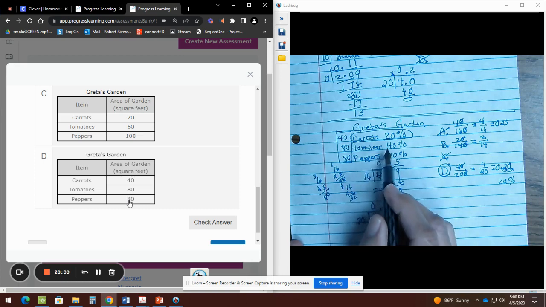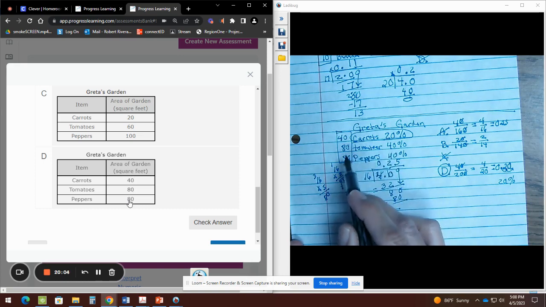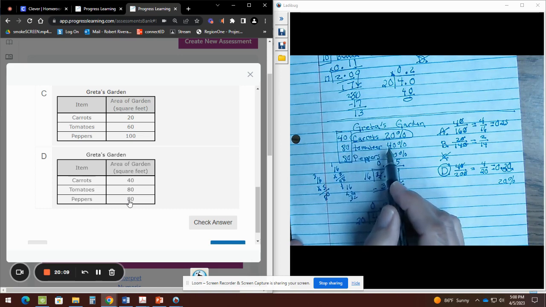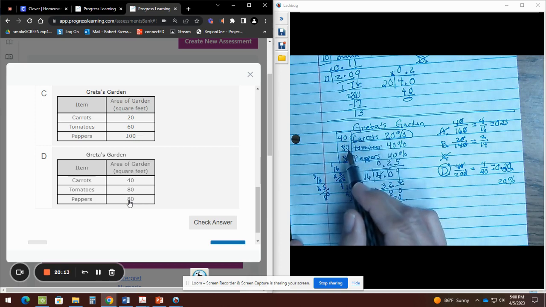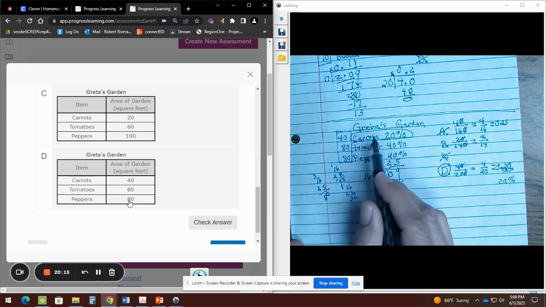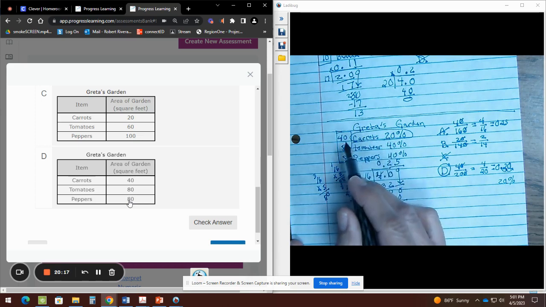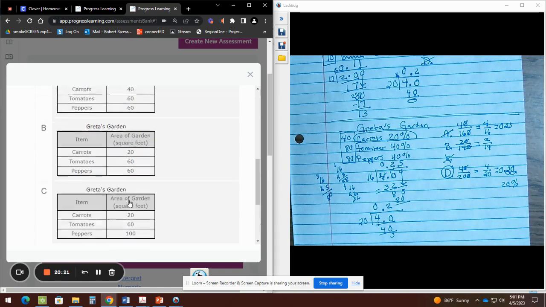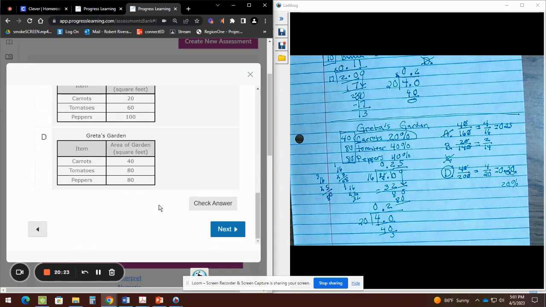And if you notice, you see that 40%, that's why it's the same 40%. That's why it's the same 80, 80. Okay. And think about it. 40%, 20% is half of 40. And look who's half of 80, 40. So it really matches, your percents match your quantities. Okay. So that's how you do that one with Greta's garden. So in my case, it's D. In your case, please be careful and look at the table that it matches this 40, 80, 80.